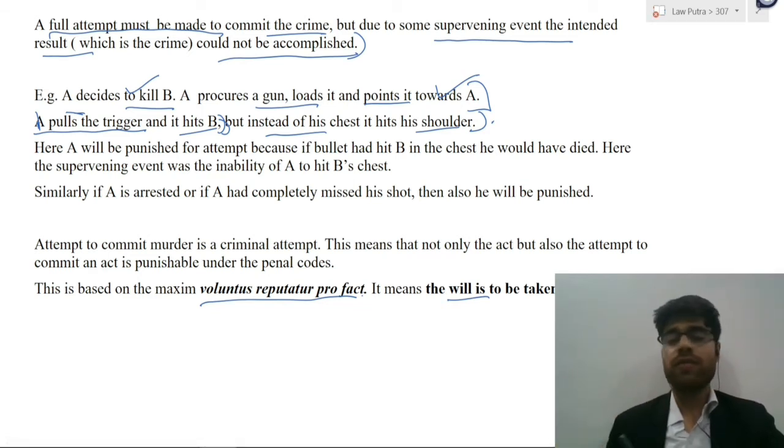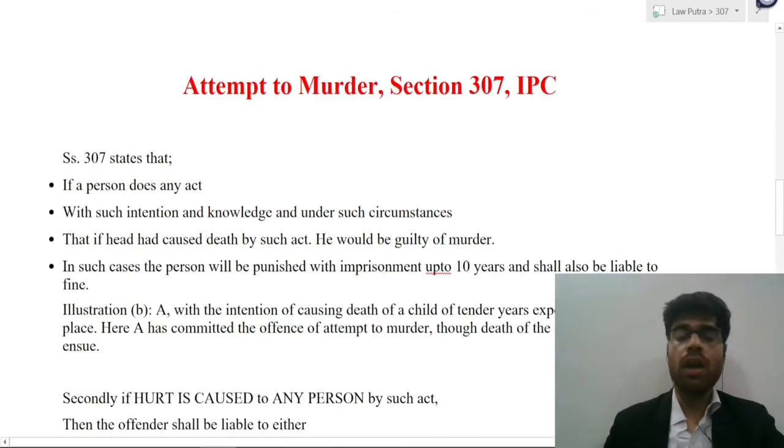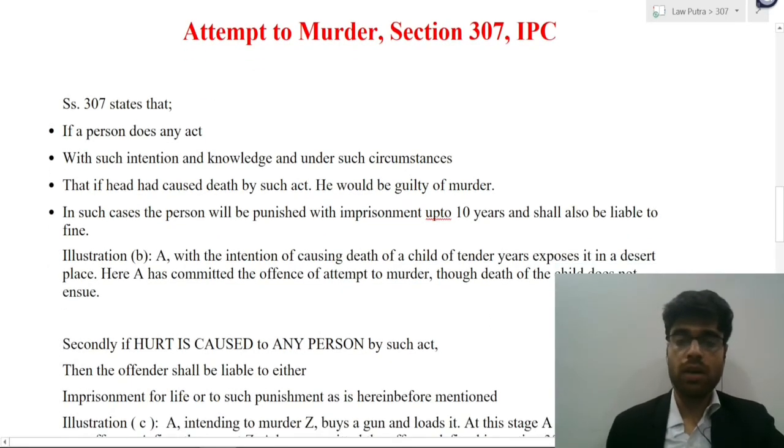Just because of certain extraneous circumstances, the will of the person could not be achieved. This does not mean the person will not be punished, because otherwise it would lead to a situation where the person would try to commit the offense once again. Now we'll come to the main part of the topic, which is attempt to murder.